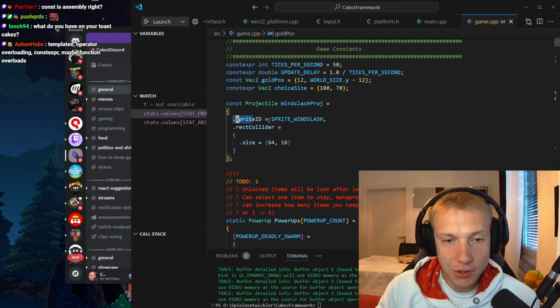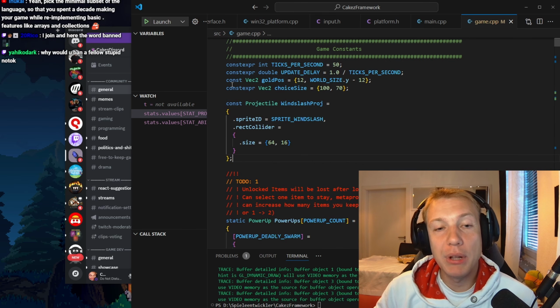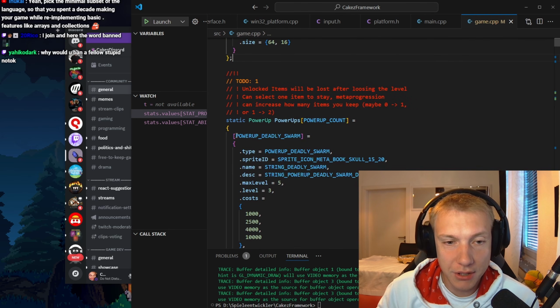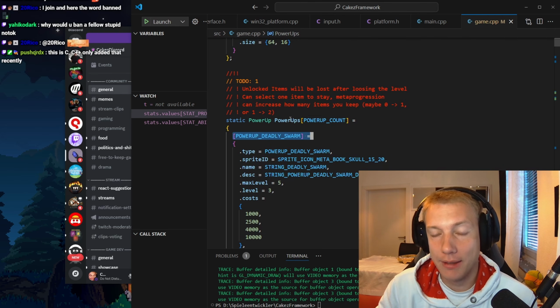Anyways, so I use the dot member operator. I don't know what you want to call this. When I build structures, for example, the pre-built structures, and you can see this here. This is a C++ feature from Clang specifically. I really like this one.